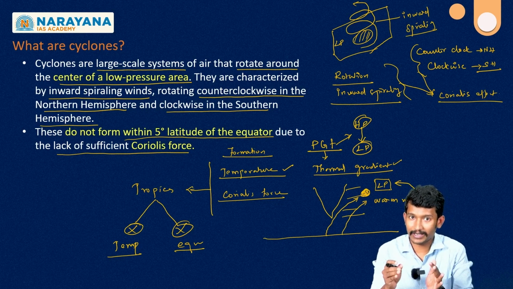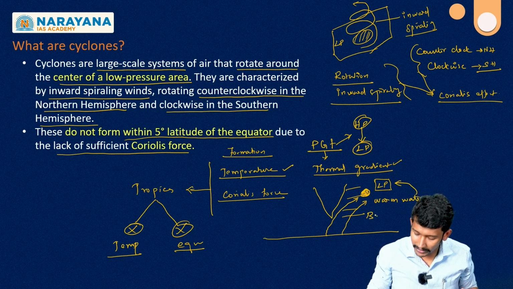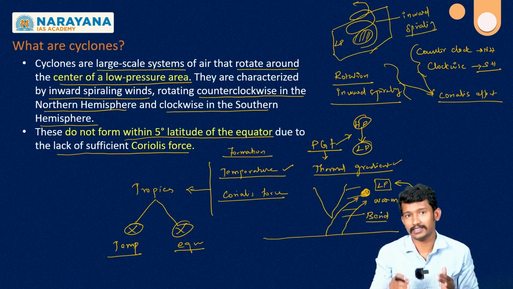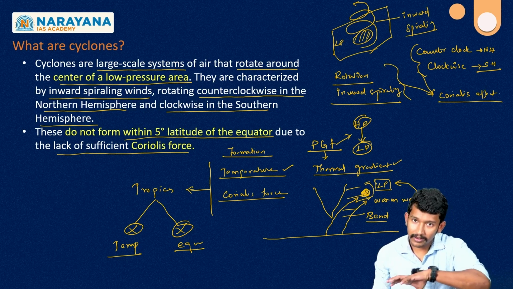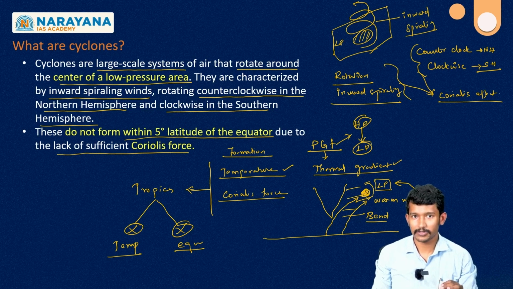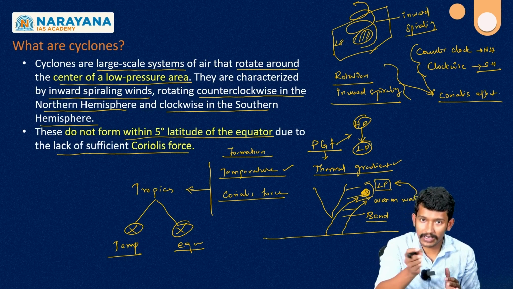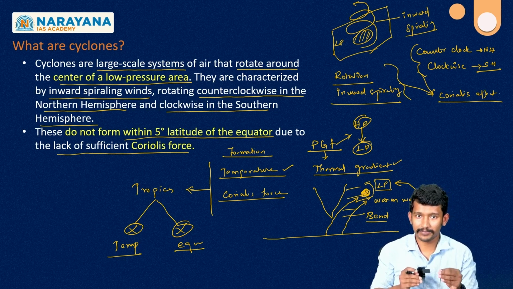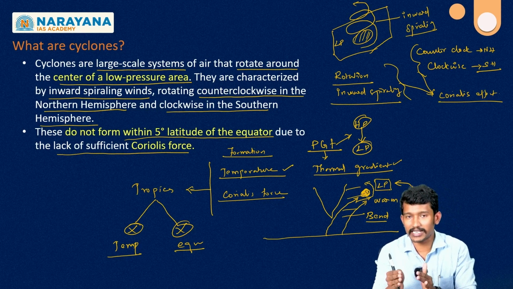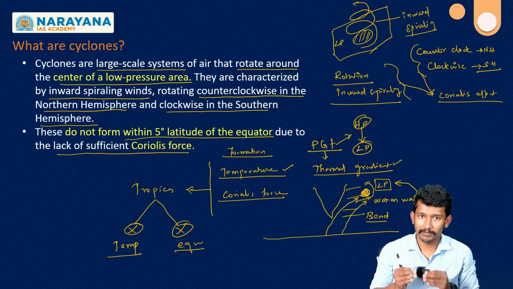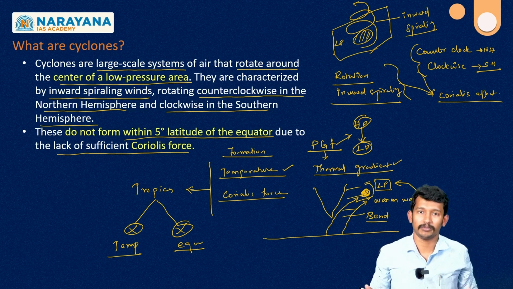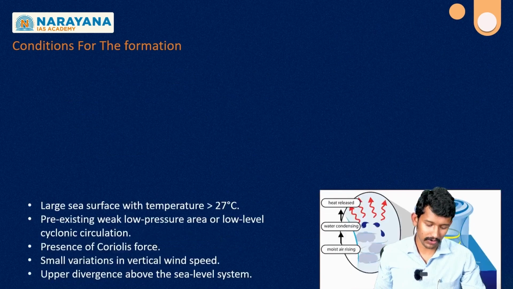in addition to the Coriolis effect, the wind tends to bend towards the right in the northern hemisphere, and once it reaches this place, it tends to get pulled into the low pressure region. So in this aspect, it will set the circulation of the air mass. Here, the difference in the pressure gradient, that is the development of low pressure, will attract the air mass. The bending because of the Coriolis effect will set the circulation of the cyclone, and in this aspect, the circulation will get formed.